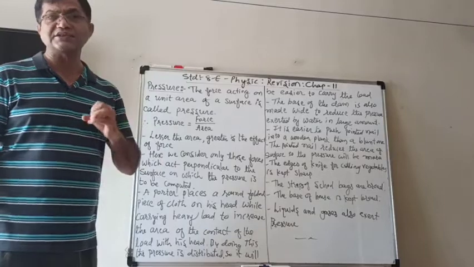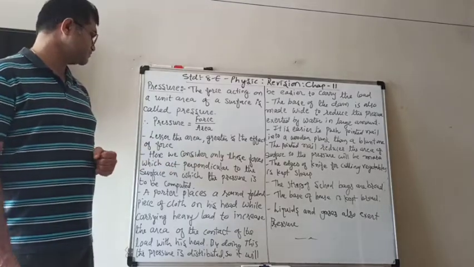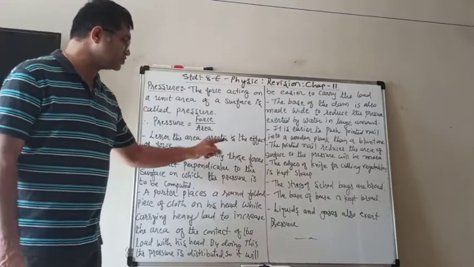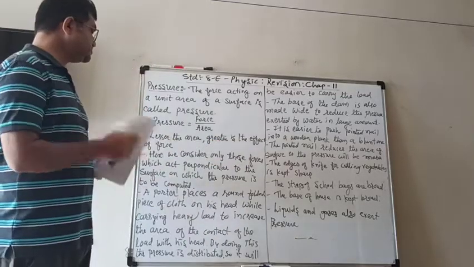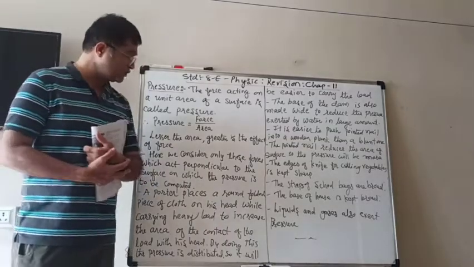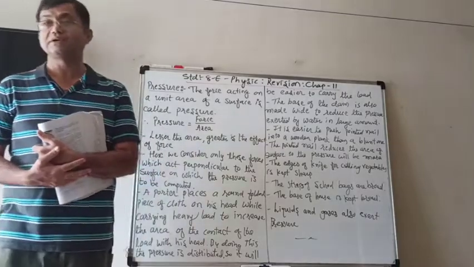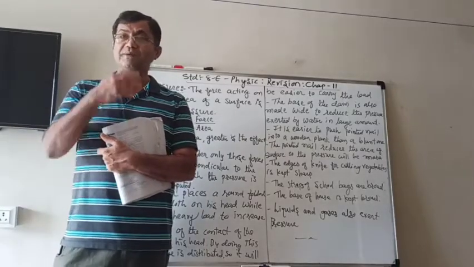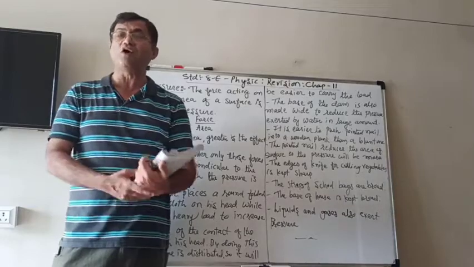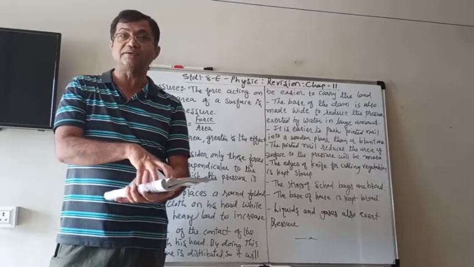Now, when we are talking about pressure, we have to consider only those forces which act perpendicular to the surface on which the pressure is to be computed. It means that here we are considering only those forces which are exactly at 90 degrees.